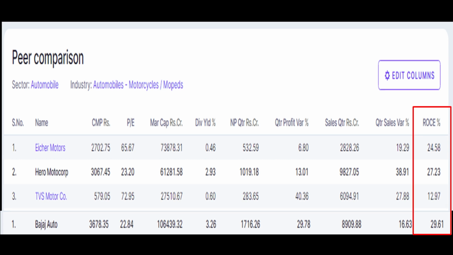When it comes to the return on capital employed, when it compares to its peer, Bajaj Auto is giving 29.61% on the capital that has been deployed to generate a return. When it compares to its peer, it's way above that. So what does the peer comparison tell us? When it compares to the two-wheeler segment of listed companies in India, Bajaj Auto stood ahead.